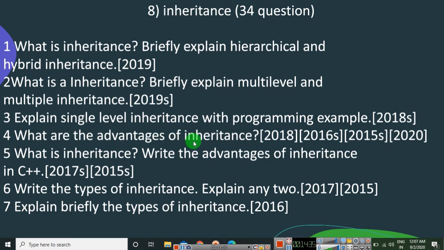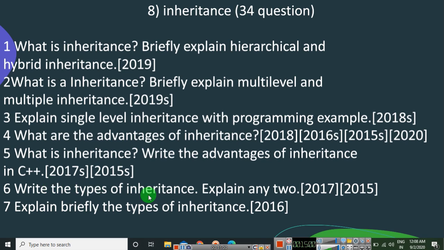Next, they have asked what are the advantages of inheritance. This question was asked in 2018, 2016 supplementary, 2015 supplementary as well as 2020, that is the recent exam. So study that. Next, what is inheritance? Write the advantages of inheritance in C++. This question was asked in both supplementaries, 2017 and 2015 supplementary.